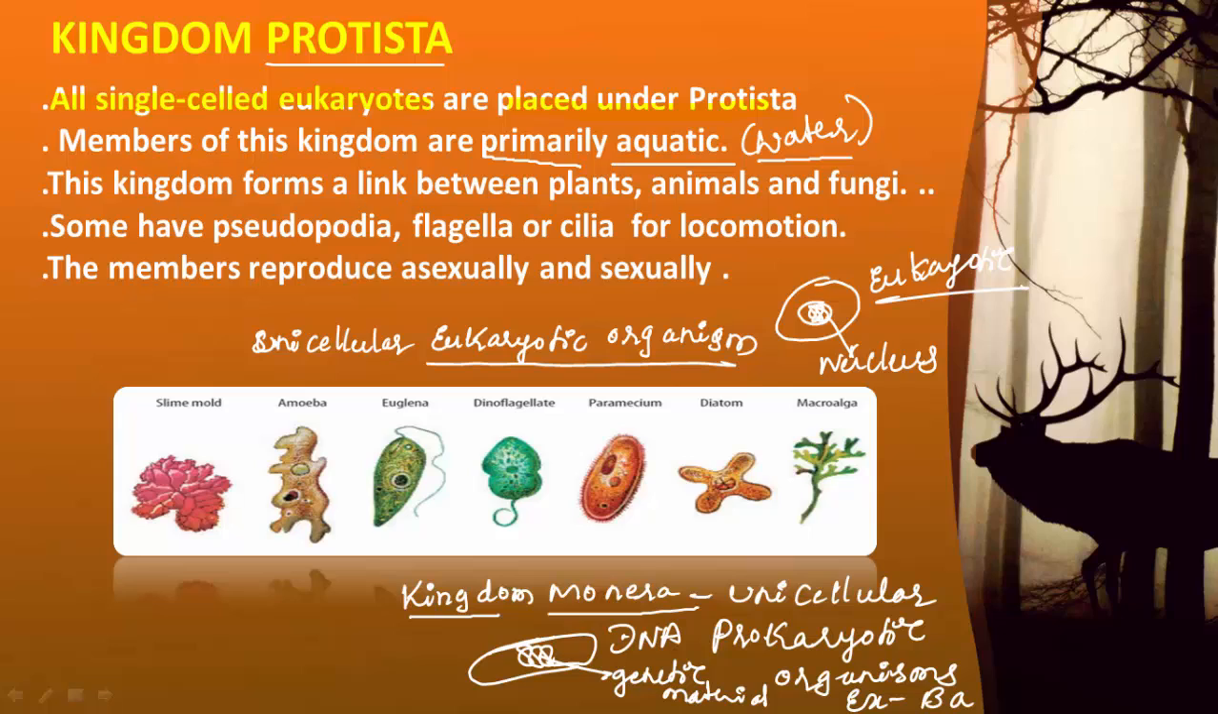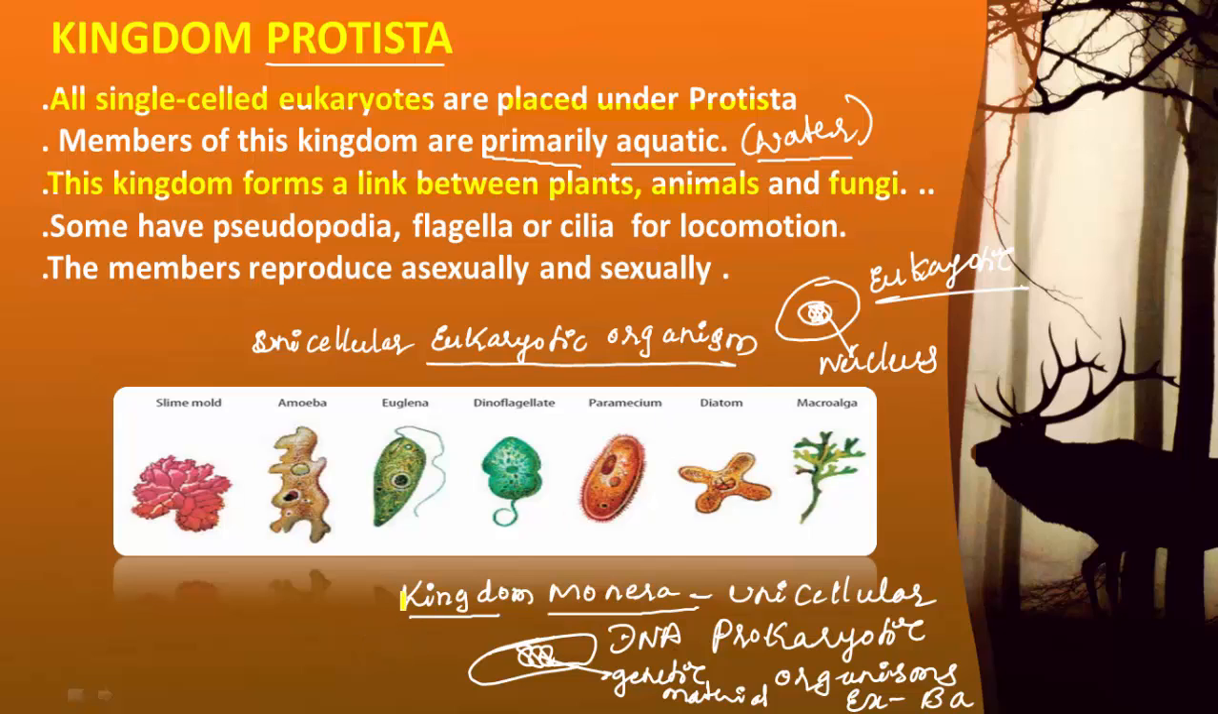This sentence is very important: this kingdom forms a connecting link between plants and animals as well as fungi. The kingdom Protista forms a link between three other kingdoms of the five kingdom classification, that is plants, animals and fungi.